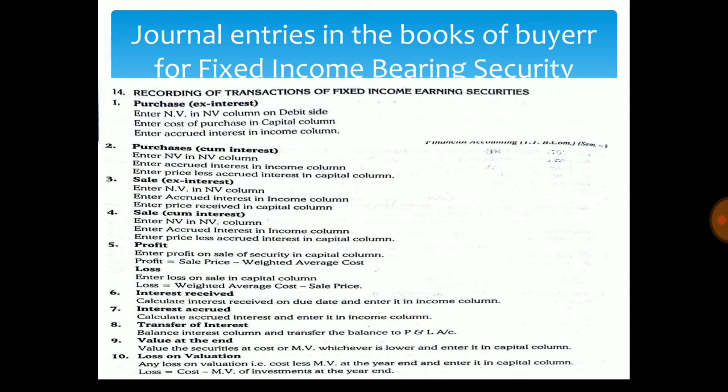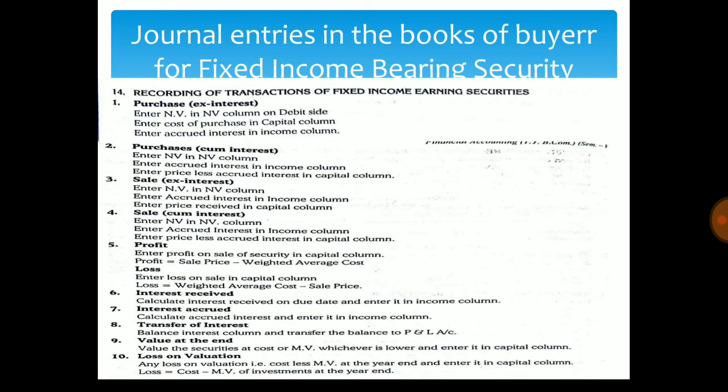Then we enter the nominal value in the nominal value column and also enter the accrued interest in the income column. And lastly, we enter the price received in the capital column. Then the next transaction, when we sell an investment cum interest, we enter the nominal value in the nominal value column and enter accrued interest in the income column. Lastly, in this transaction, we enter the price less accrued interest in the capital column.